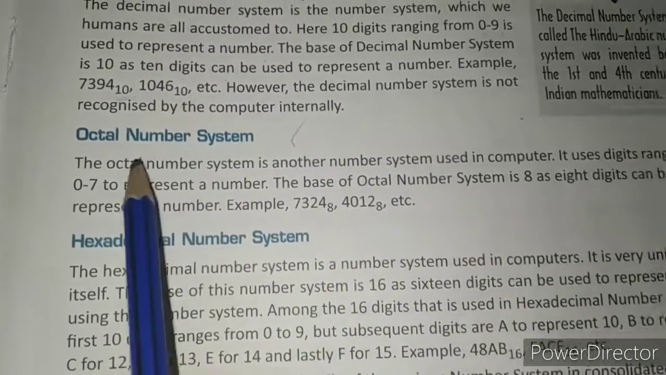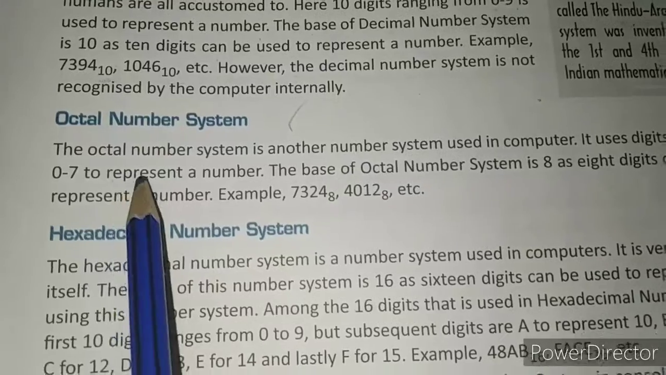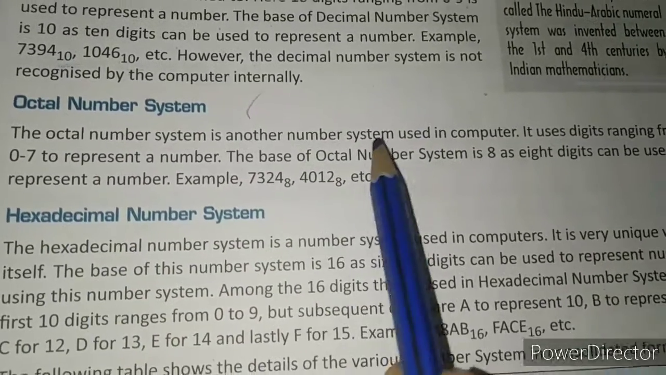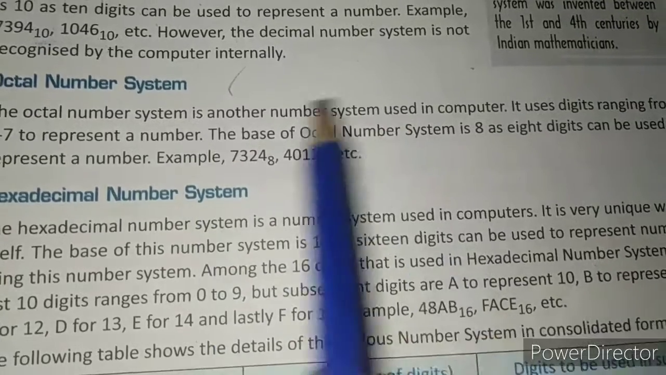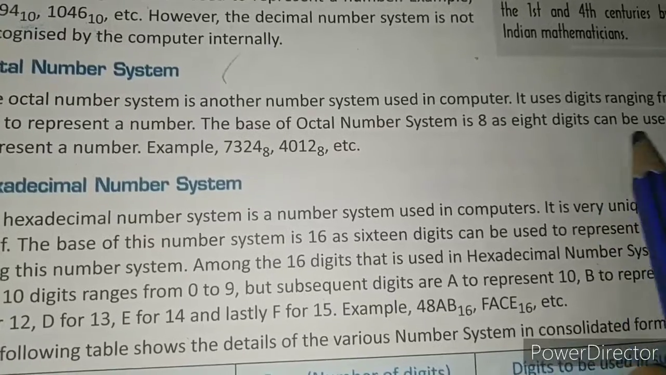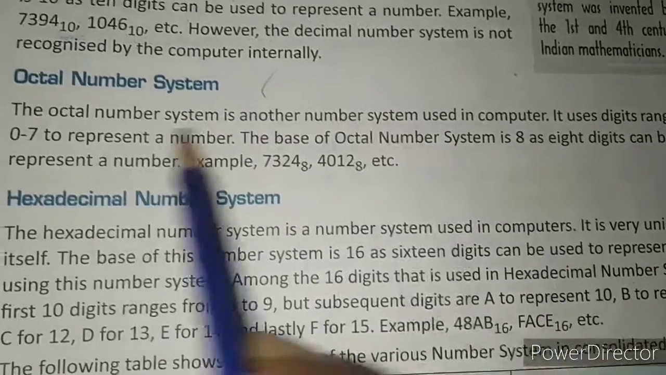Now next is the octal number system. In the octal number system, oct means 8. It means in this type of number system 8 digits are used, 8 digits from 0 to 7. So its base is 8. Now listen.